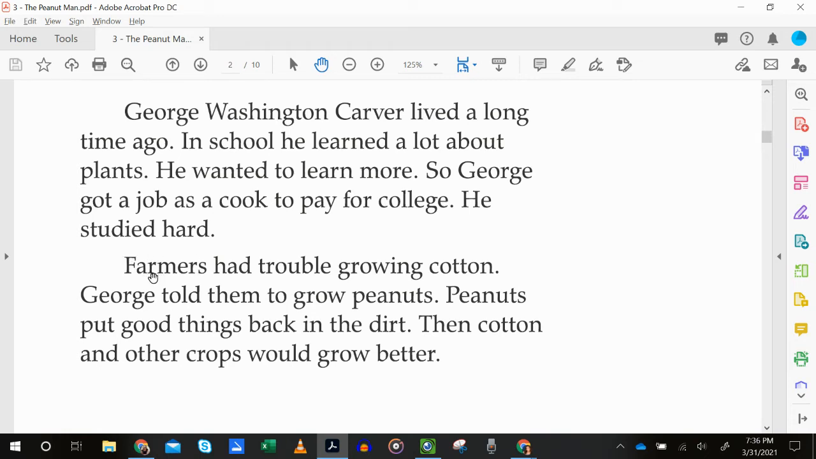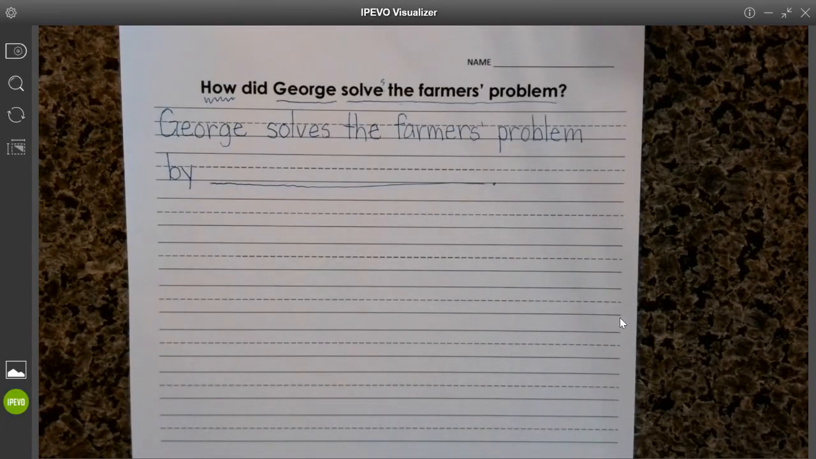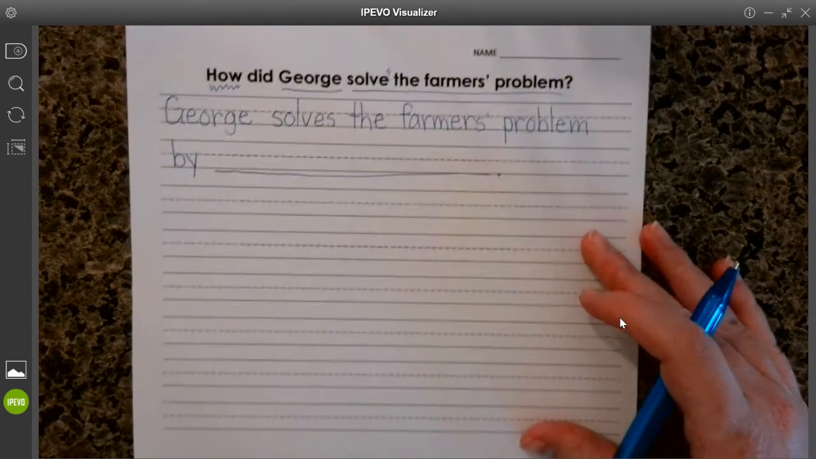Okay, so we're just scanning to look for those keywords. That keyword farmers tells us we're probably in the right spot. Farmers had trouble growing cotton. Ooh, what was their problem? They had trouble growing cotton. Okay, let's find out how George solves the problem. George told them to grow peanuts. Peanuts put good things back in the dirt. Then cotton and other crops would grow better. Okay, so looking back at our question, George solves the farmer's problem by blank. How would you answer that in your own words?